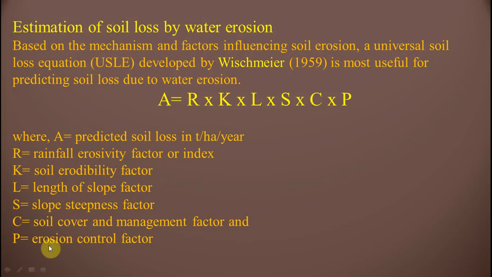Here the question can be: the universal soil loss equation was given by whom? The equation given by Wischmeier for the estimation of soil loss is called the universal soil loss equation, USLE. And what is the full form of USLE? Universal Soil Loss Equation. These are the questions which came from this.